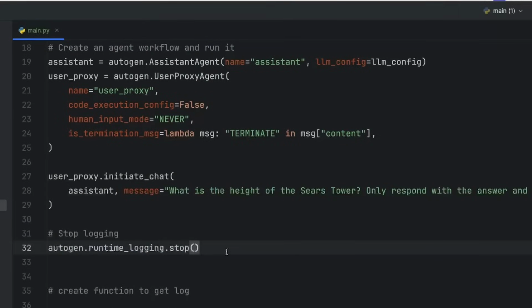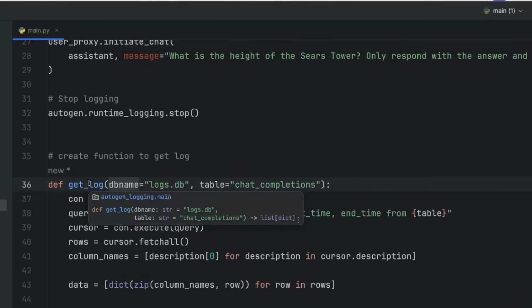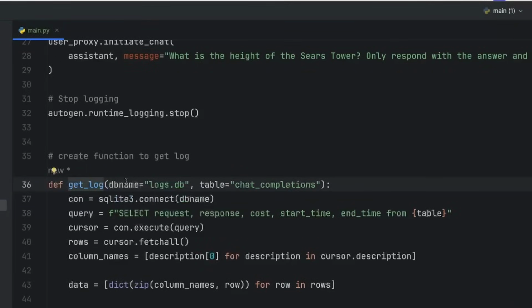And now you could stop here and skip ahead to where I talk about SQLite Browser, but I'm going to show you the code to use pandas so we can see it in the terminal. What I'm first going to do is have a function to get the logs. I'm going to pass in the DB name. By default, it's going to be logs.db that we are going to be creating. And then there are several tables in there, but the one we care about is chat completions.